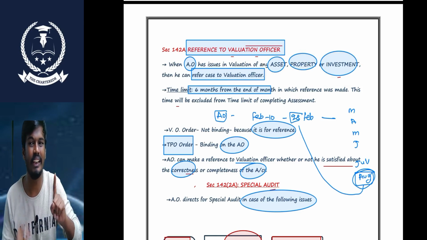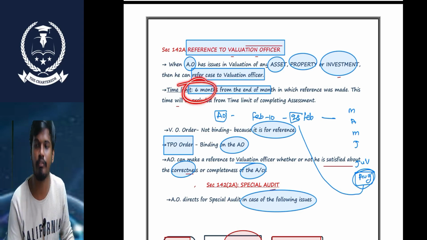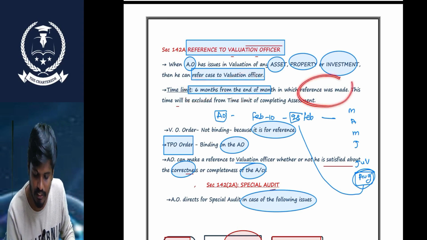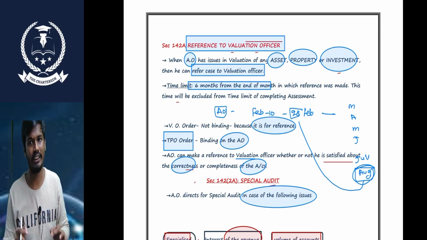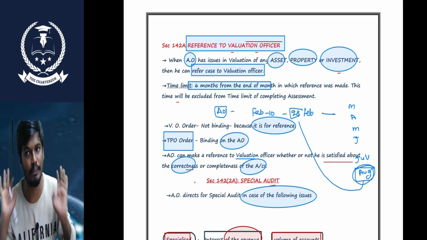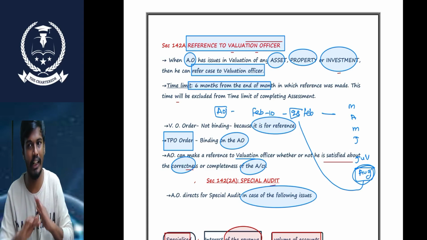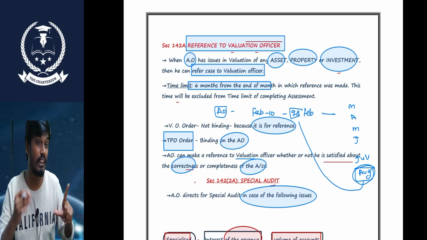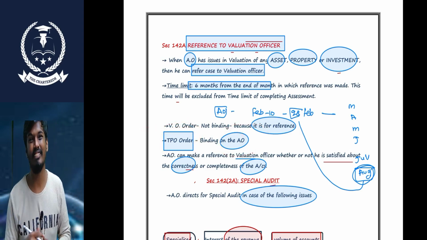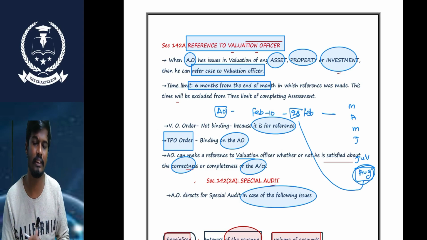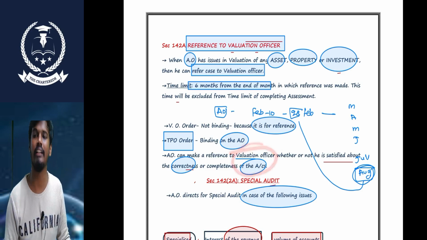So what is the time limit given by the AO to the valuation officer? Maximum he can give 6 months from the end of the month in which the reference was made. Once he receives the valuation report, the AO can use it for reference purposes only. The AO cannot be bound by that valuation. But whatever order is issued by the TPO, the AO needs to be bound by that. So in which scenario can the AO refer the valuation? When you have a doubt about the books of accounts.